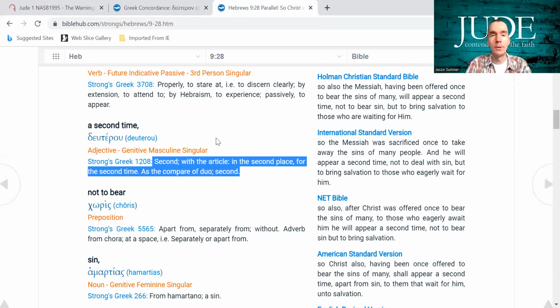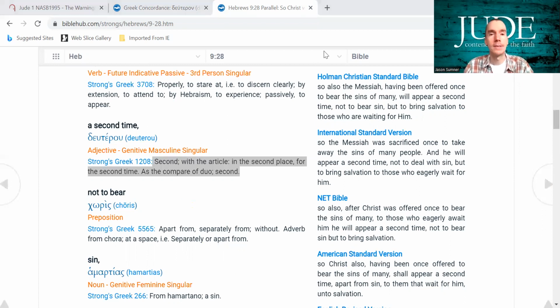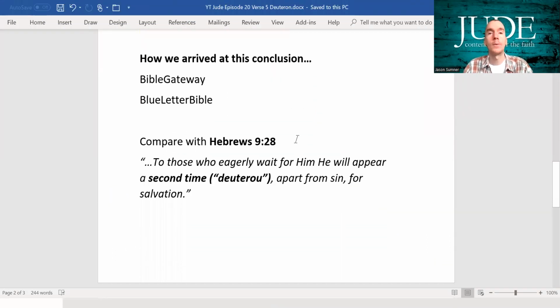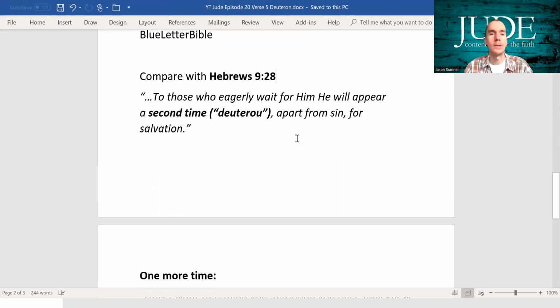So the author of Hebrews, and we can argue all day who that was, that's for another video for another day, was looking forward to a second time when Jesus was going to come. And what was Jude doing? He was looking back on that second coming that had already happened. This is just crazy. There's just no way around this. I don't know how anyone who takes the word of God seriously in the original language, getting past all these translation issues, can deny it. It's a done deal.